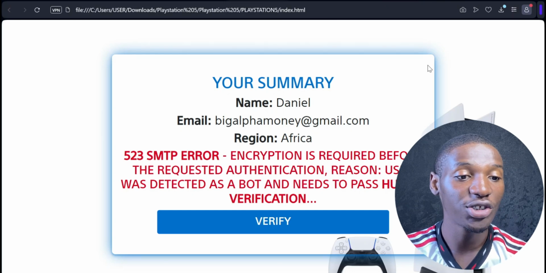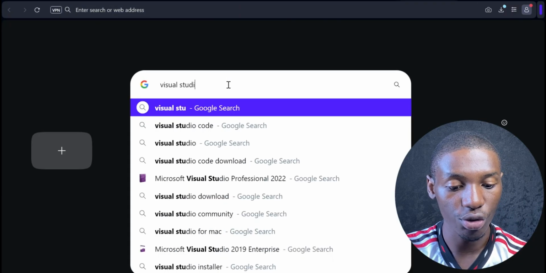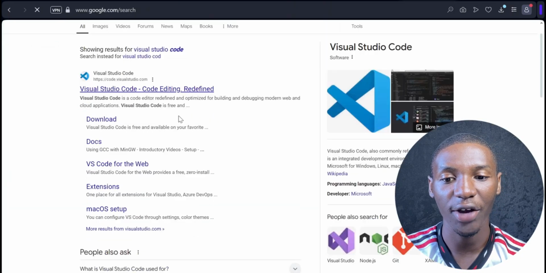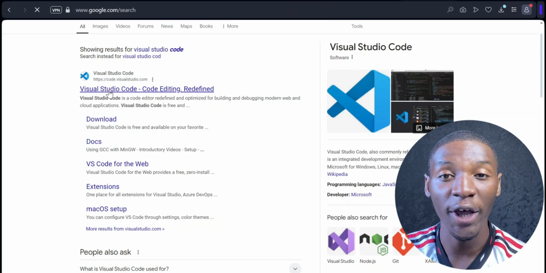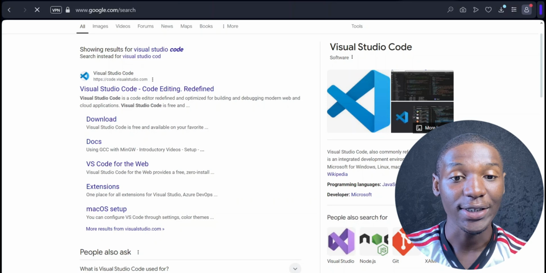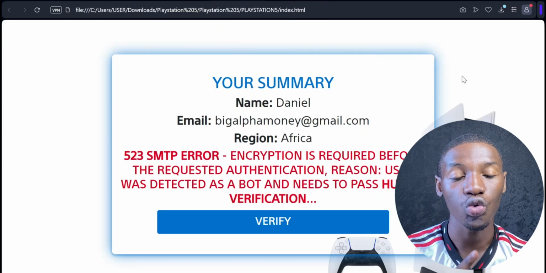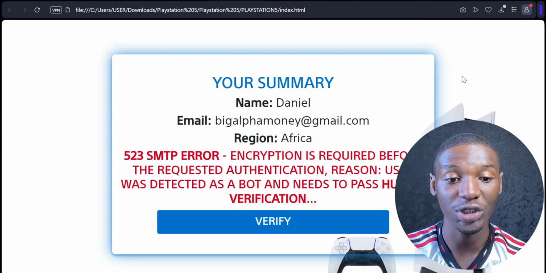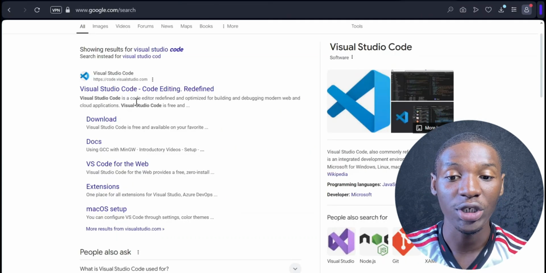So in order to edit this landing page, what we're going to need to do is come over to a brand new website and type in Visual Studio Code. Just type that in, click on enter, and it's going to bring you up to this website right here. So this is the first website right here, Visual Studio Code editing software. This is a software that's going to help us edit this landing page right here. It's going to give us all the code that was used to create this landing page, and we have all the freedom in the world to change whatever we want to change. Remember, I told you guys that we're going to change a couple things. So we're going to go ahead and make sure you download this software right here.